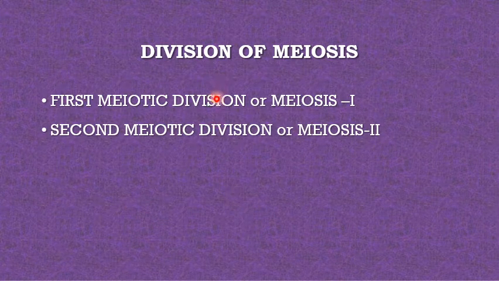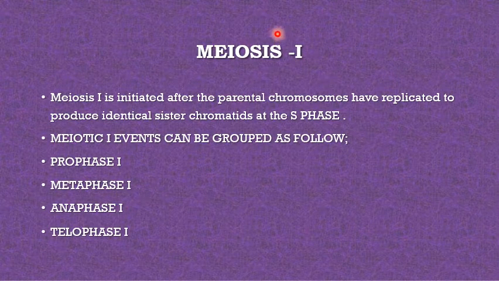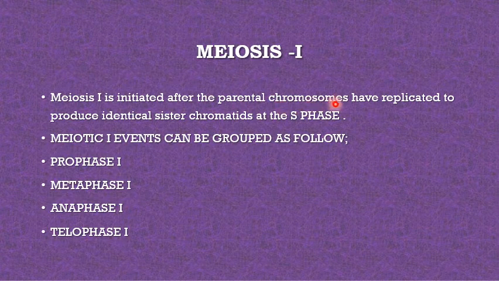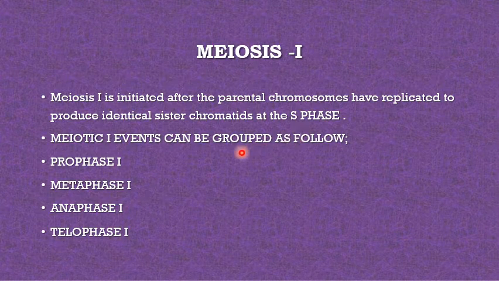Divisions of meiosis: the first meiotic division, meiosis 1, and the second meiotic division, meiosis 2. So first we are taking meiosis 1, which is initiated after the parental chromosomes have replicated to produce identical sister chromatids at the S phase. That is the phase of your cell cycle in which the DNA replicates. Meiotic events can be grouped as follows: prophase 1, metaphase 1, anaphase 1 and telophase 1.